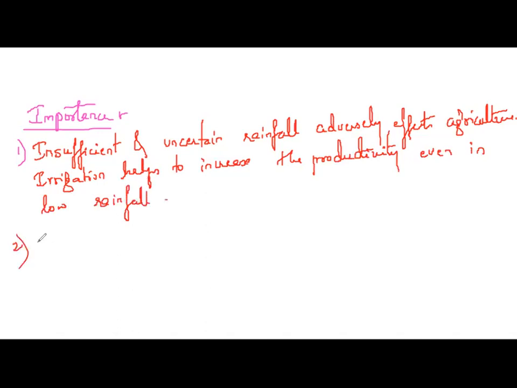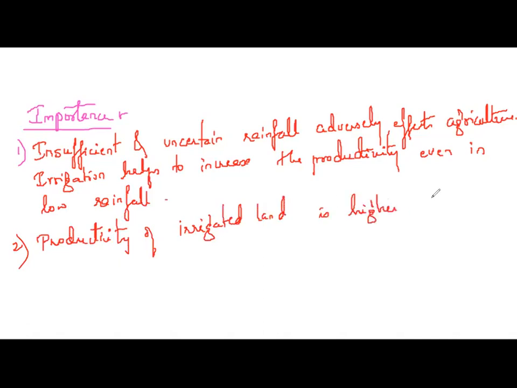The second point: the productivity of irrigated land is higher as compared to unirrigated land. If you look at the yield we obtain, the productivity of irrigated land is quite a bit higher than unirrigated land, because moisture content will increase. So this is the second importance.